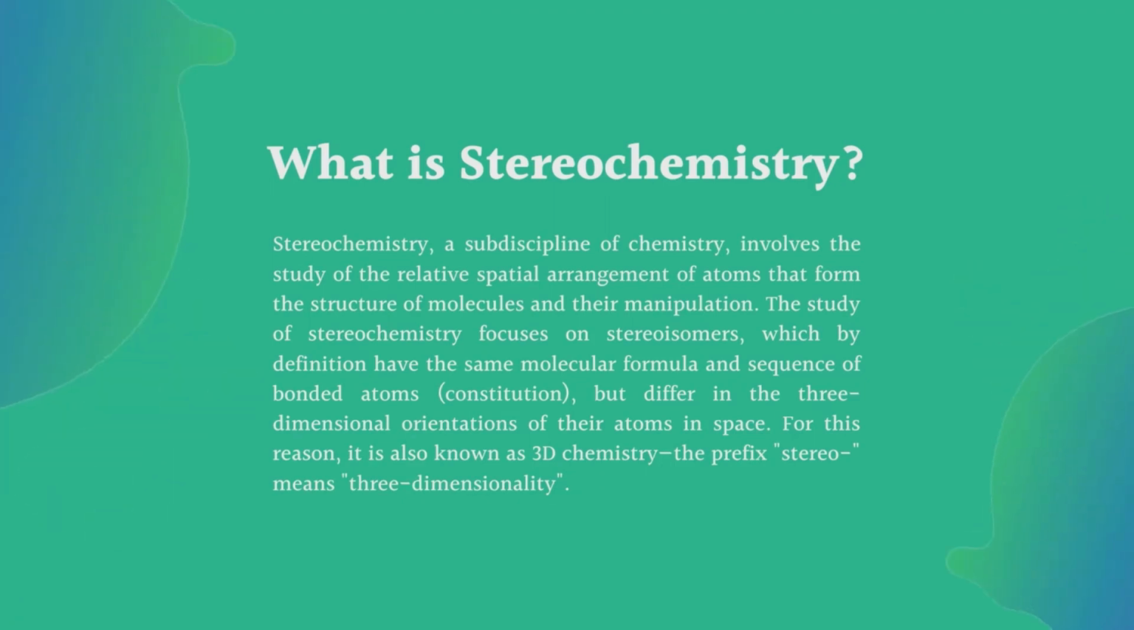The study of stereochemistry focuses on stereoisomers, which by definition have the same molecular formula and sequence of bonded atoms but differ in the three-dimensional orientations of their atoms in space. For this reason, it is also known as 3D chemistry. The prefix stereo means three-dimensionality. So stereochemistry means how chemical molecules are arranged in a three-dimensional pattern, and how this pattern of atoms arranged in any organic molecule explains their properties. The study of all these things comes under stereochemistry.